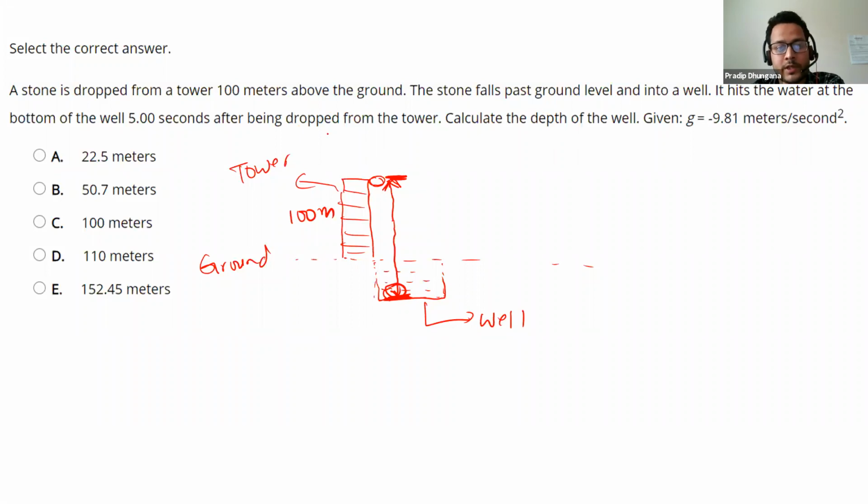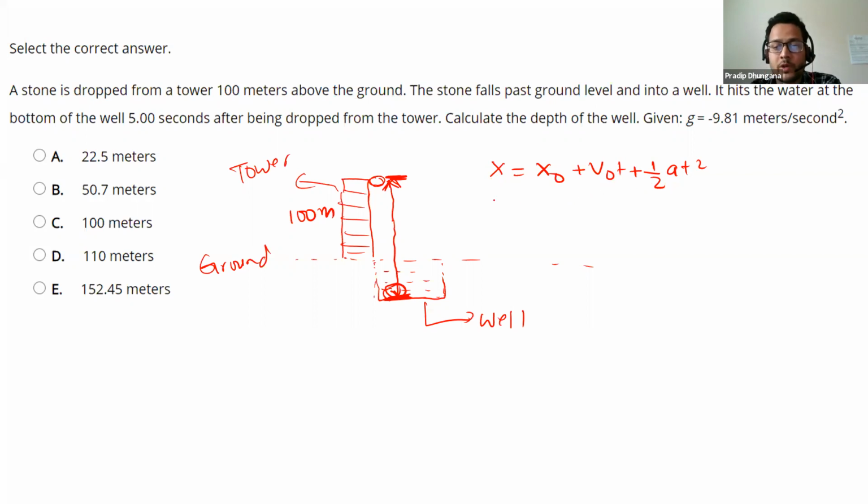A stone is dropped from a tower. Let's start in this way. Here we are calculating displacement, so we are using the displacement equation. Let me write it first: x is x0 plus v0 t plus half a t squared. Let me clarify the variables: x is the final position, x0 the initial position, v0 the initial velocity, a the acceleration, and t the time.